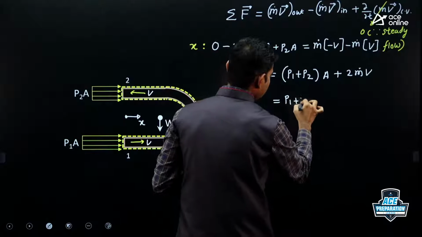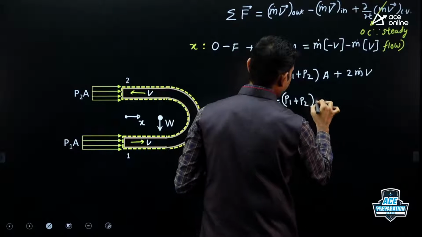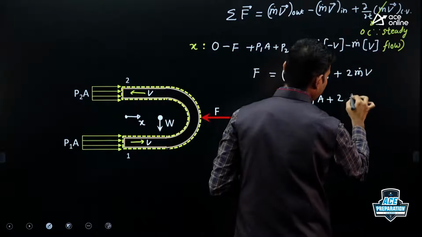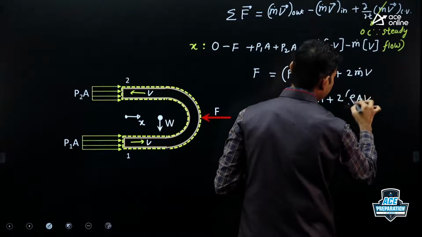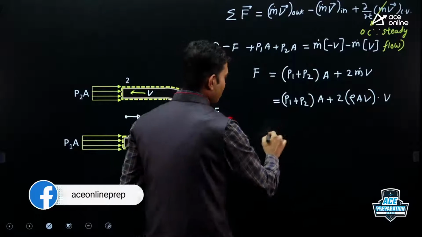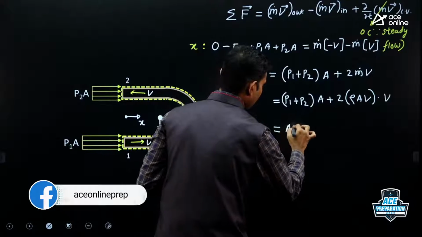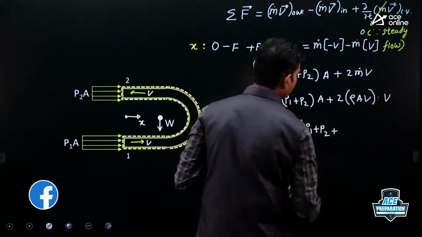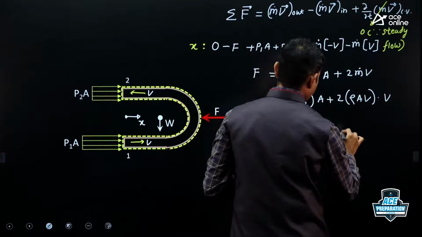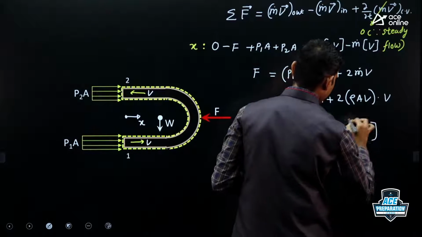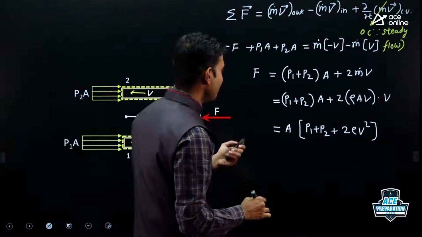So P1 plus P2 into A plus 2 into this m dot, I can write rho A into V. This is m dot into V. So A I can take out. So it is (P1 plus P2) plus 2 times of rho into V square. Now substitute the values, you will get answer.